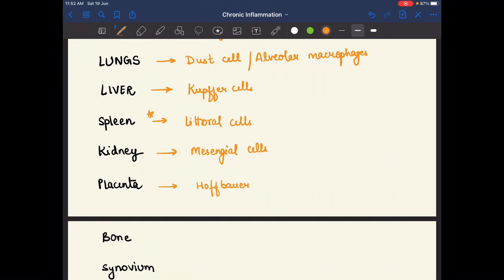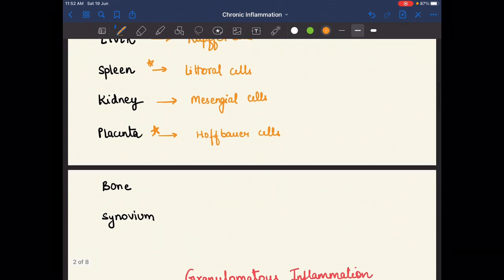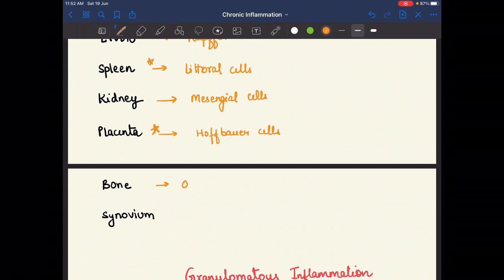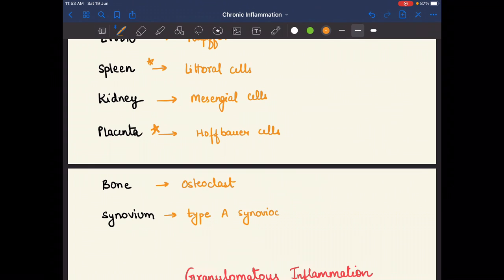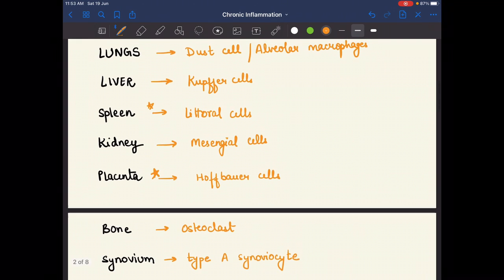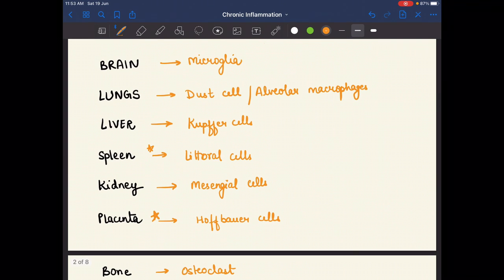In the bone, we have osteoclasts. In the synovium, we have type A synoviocytes. So these are the macrophages which are known by different names in different organs.